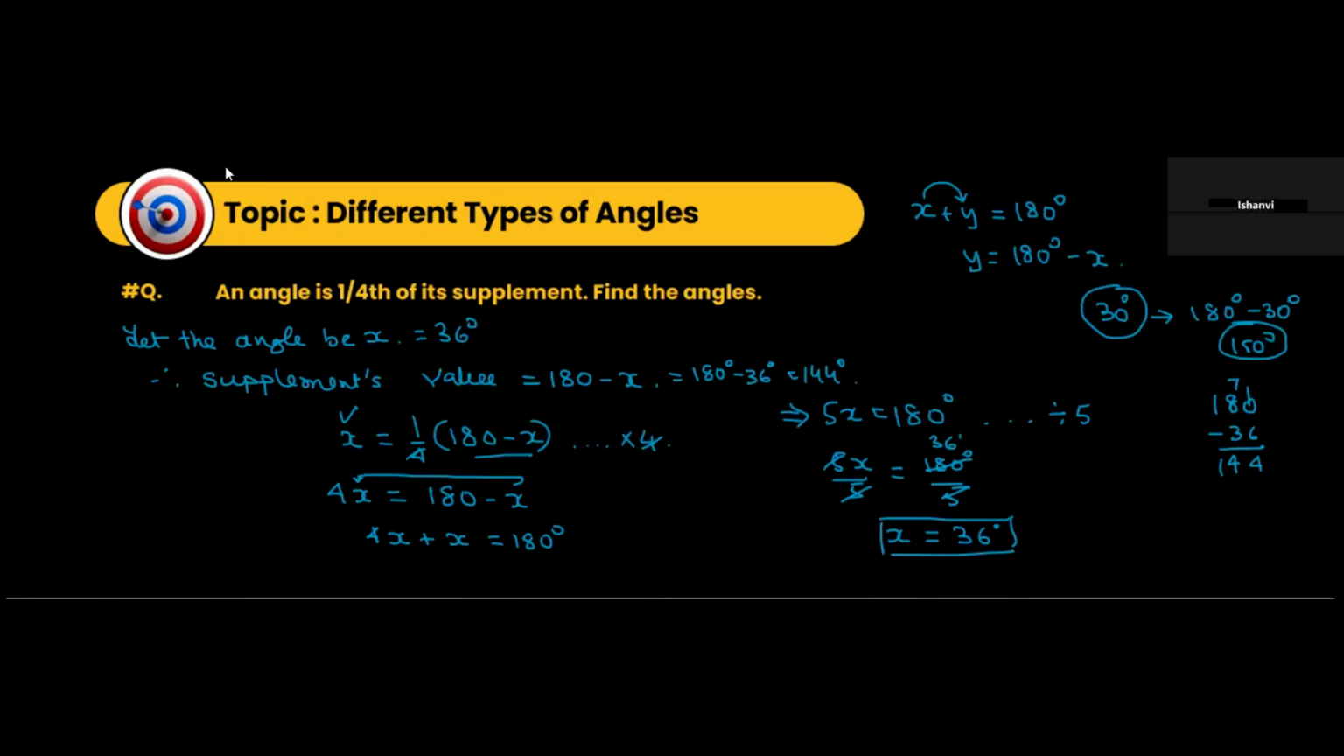Okay? Now, first of all, let's see whether it is fulfilling the conditions. If I add 36 and 144, what do I get? Supplementary angles. And let's say 144, if I do a 1/4 of it, 4 3s are 12 and 4 6s are 24. So you're getting this value. So 1/4 of 144 is getting you 36. So this condition is also fulfilled. Are we agreeing to this? Yes.